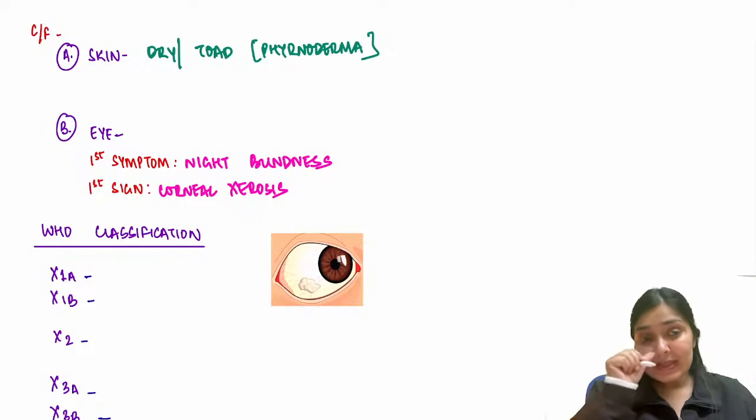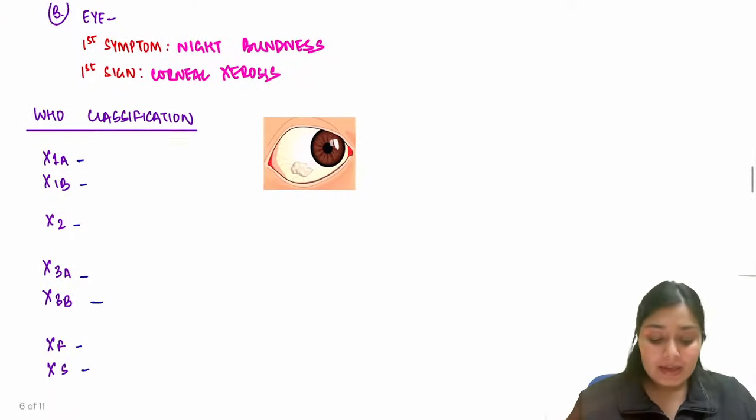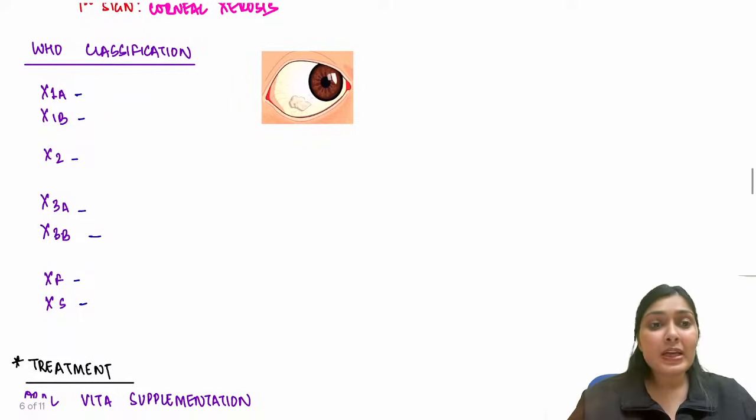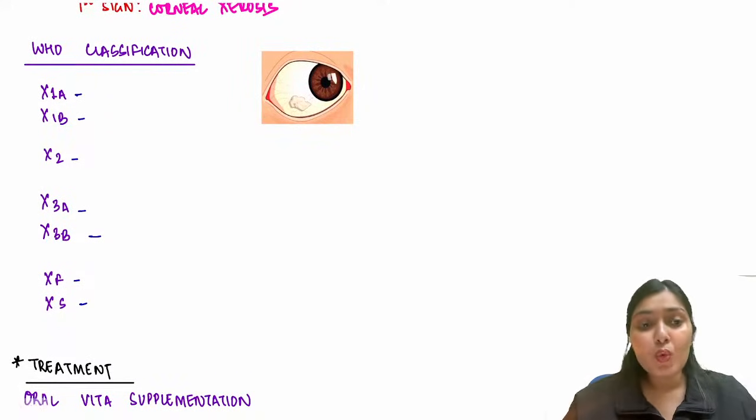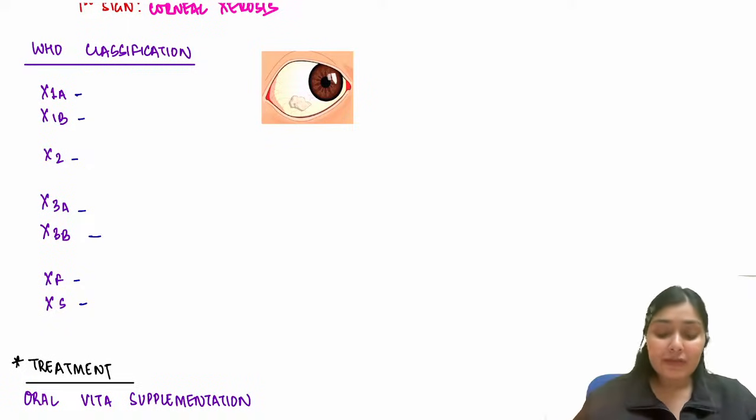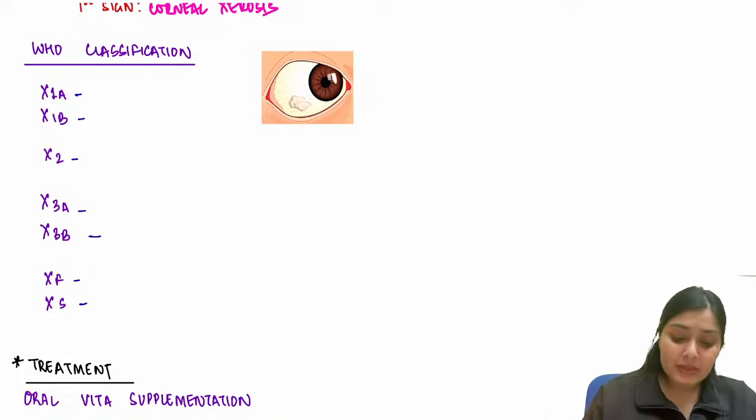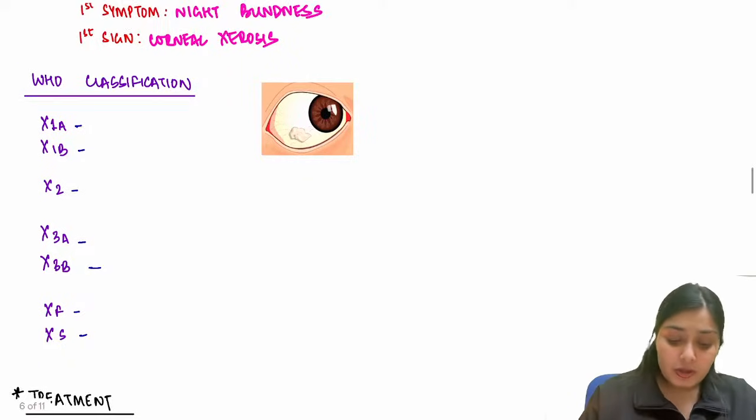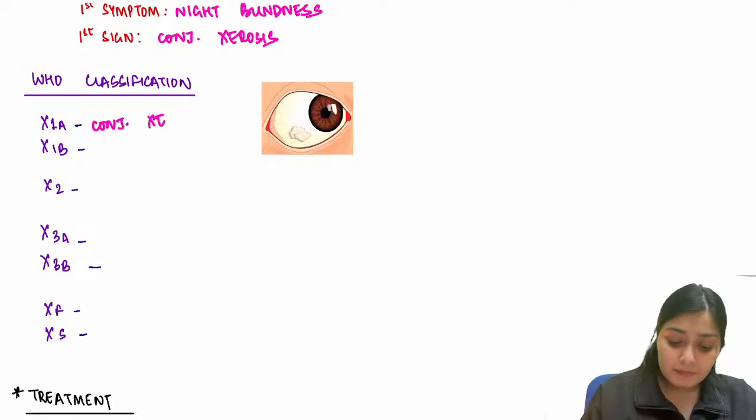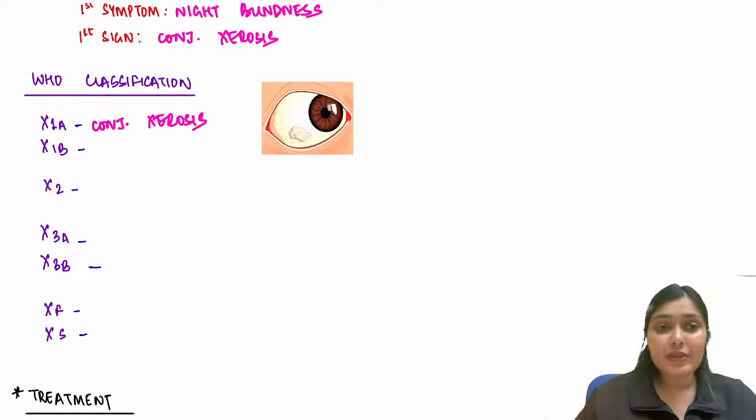Then comes this WHO classification that they ask. WHO classification, we have X1, X2, X3, XF and XS. So X1 firstly is divided into A and B. In X1A, you see the first sign. What was the first sign? Sorry, I have written corneal. First sign is conjunctival xerosis. Drying of the conjunctiva, conjunctival xerosis.